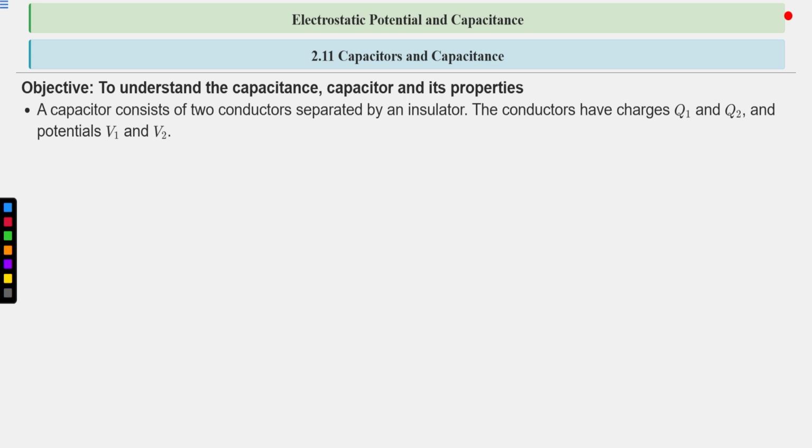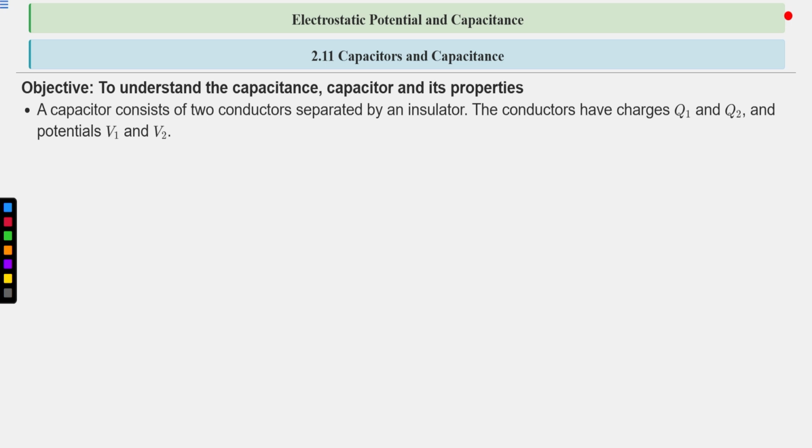The conductors can be in the shape of sheets, or cylindrical or spherical, any shape. So a capacitor consists of two conductors separated by an insulator.